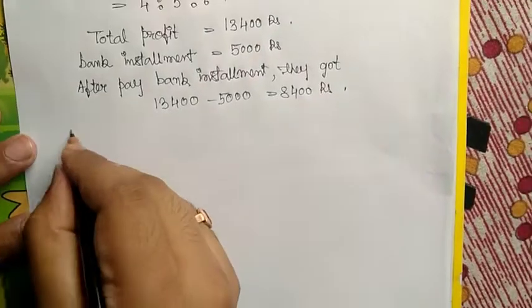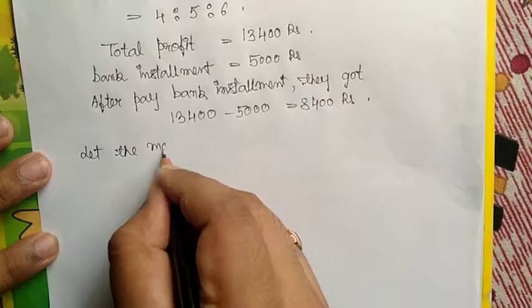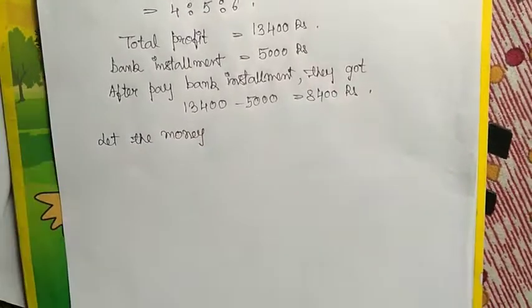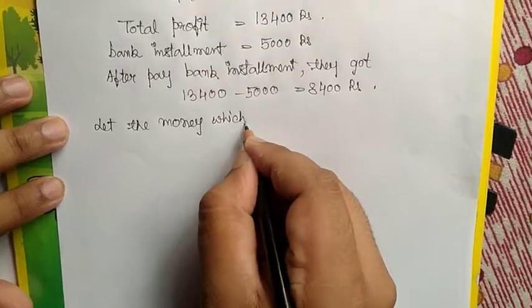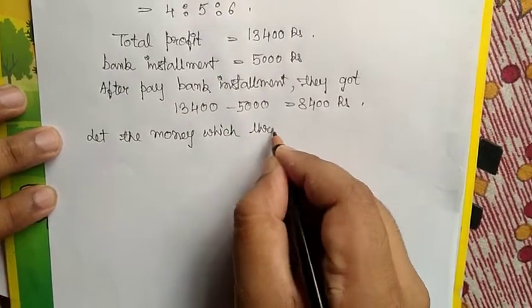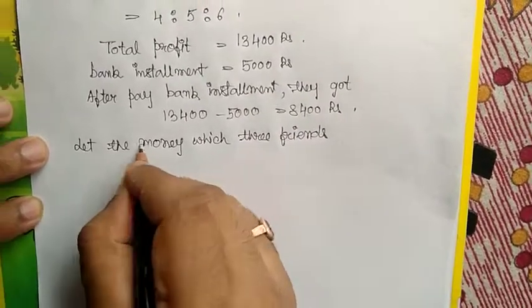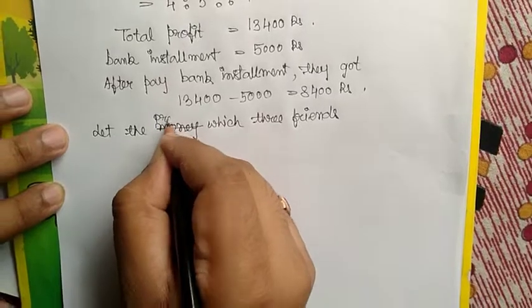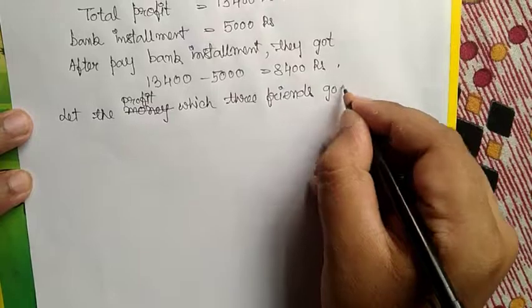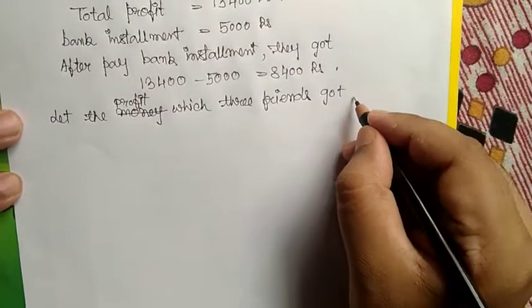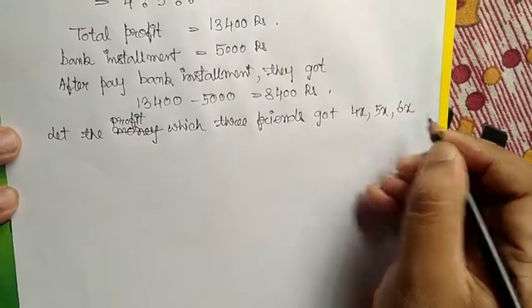Now let the profit which the three friends got be in the ratio 4:5:6. So 4x, 5x, 6x.